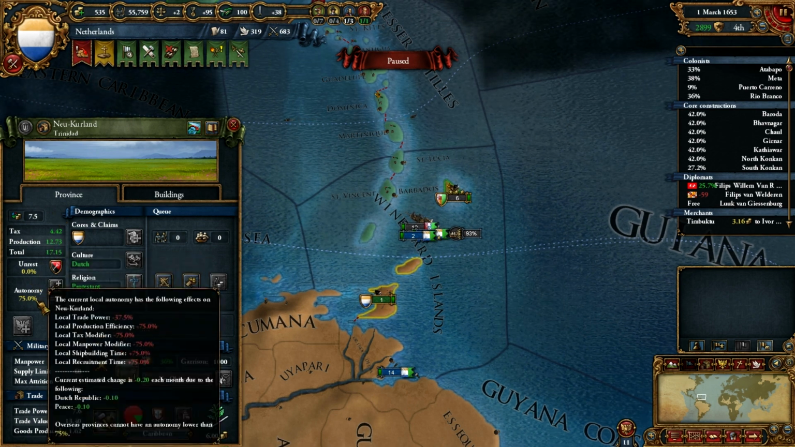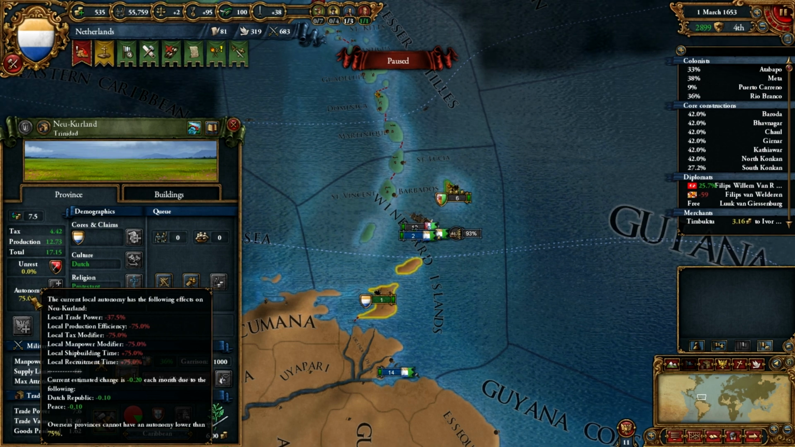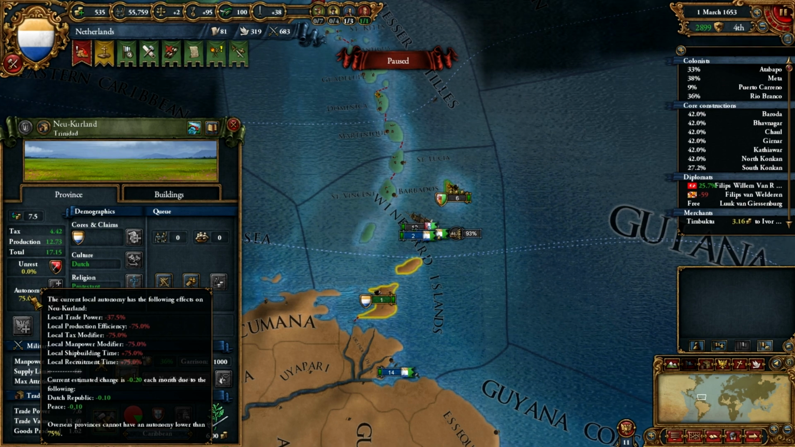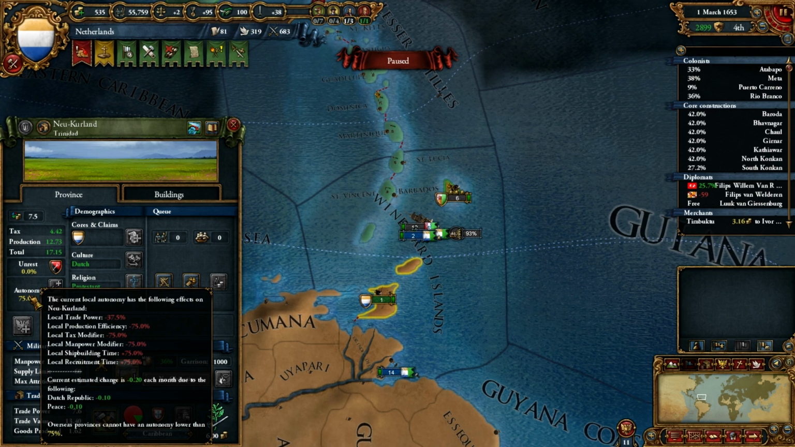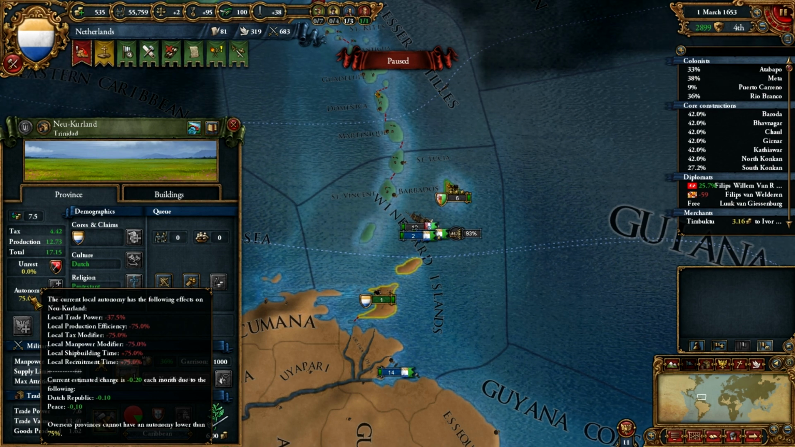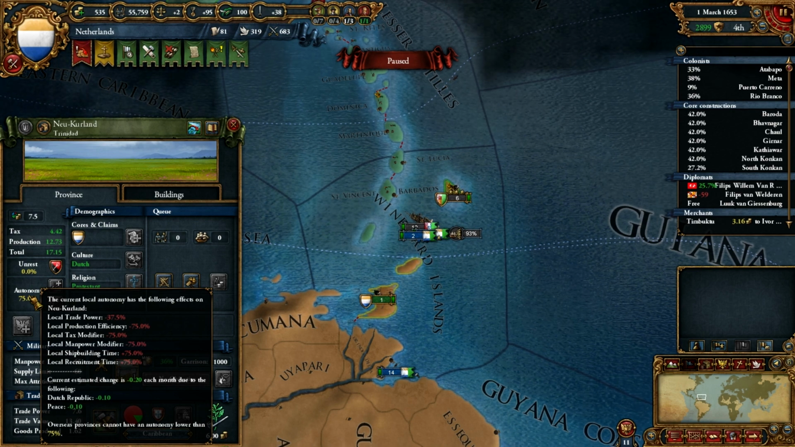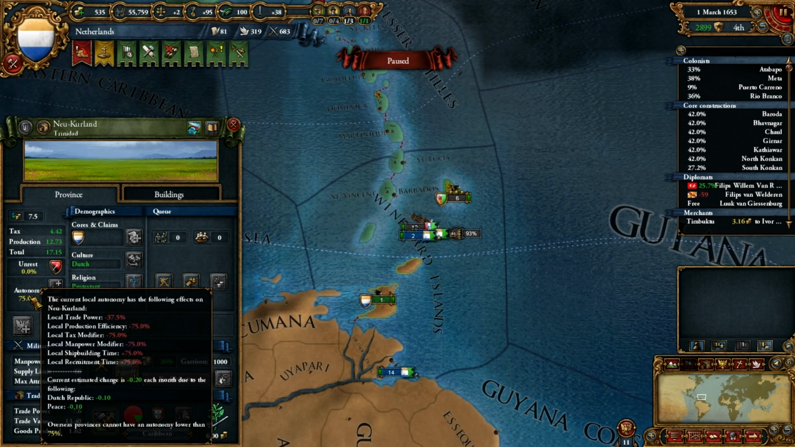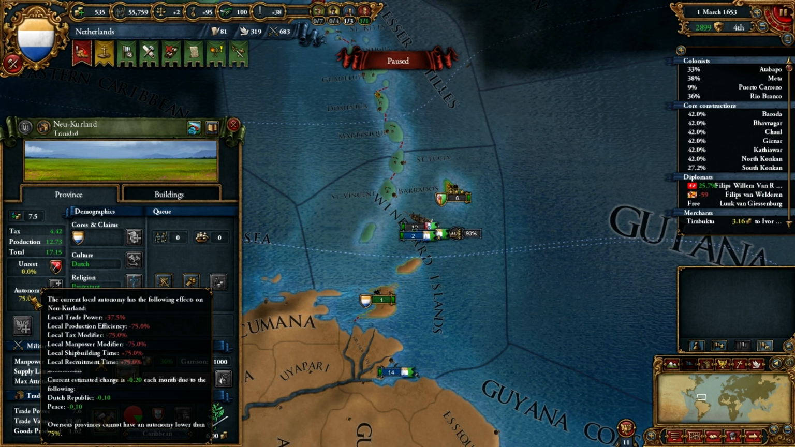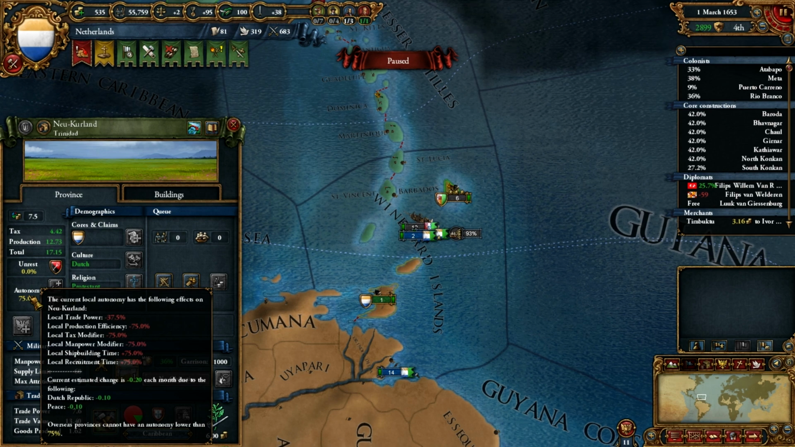Notice that it is at 75% autonomy, and at the bottom of this tooltip you can read that overseas provinces cannot have an autonomy lower than 75%. No matter what you do, no matter what your monthly change to autonomy is, for this instance, I have negative 0.10 from being a Dutch republic and negative 0.10 from being at peace. These effects are useless in this instance because overseas provinces cannot have an autonomy lower than 75%.